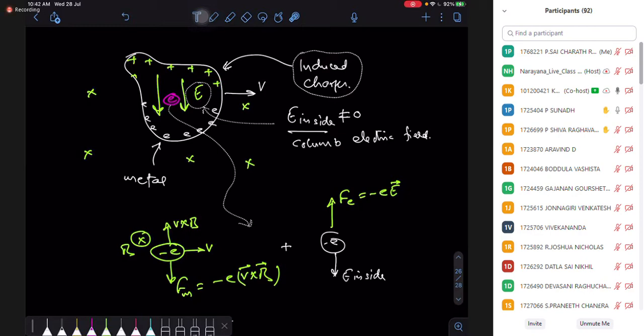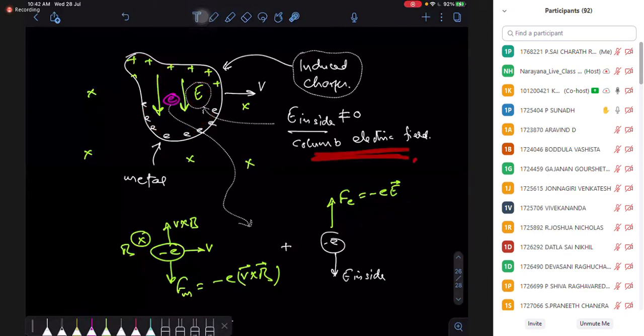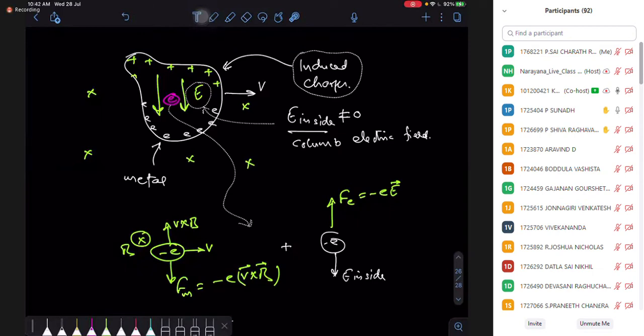Now these positive charges when induced and these negative charges being induced, they are creating an electric field or not? And these are rest charges, so they generate Coulomb electric fields. So an electric field develops, that's my Coulomb electric field. In electrostatics, we call that the induced electric field. I don't want to use the word induced electric field, so I use the word inside electric field here.